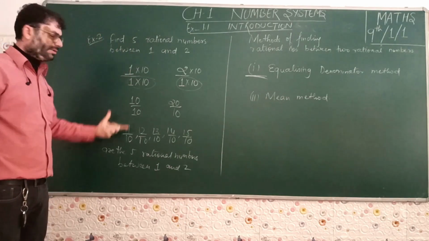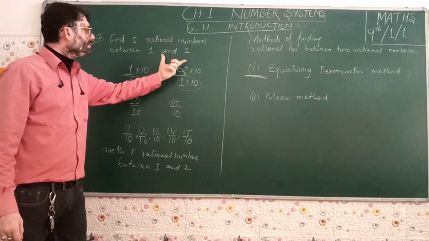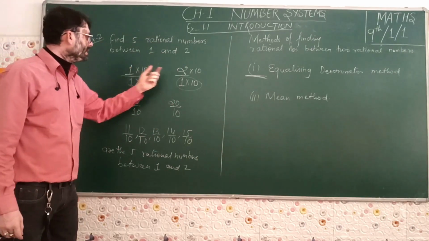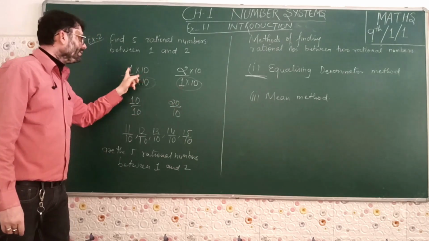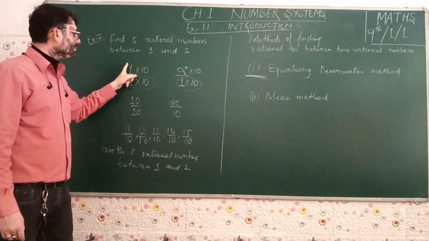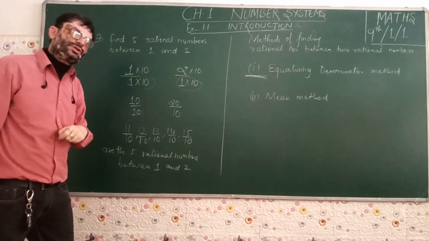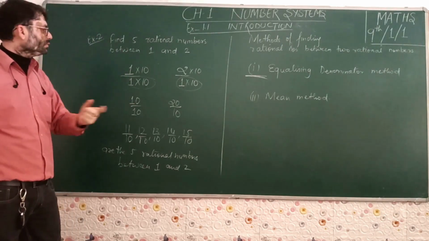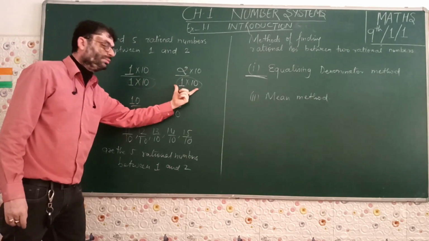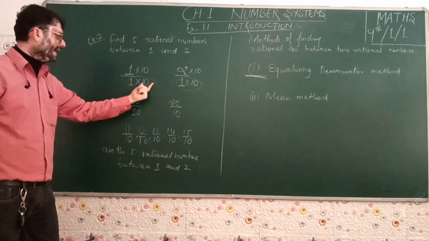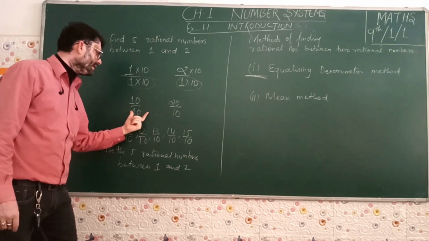Let us once again revise the example. We had to find 5 rational numbers between 1 and 2. We took 1 and 2 and the denominators were 1. Since the denominator was the same, but there were no numbers between 1 and 2, we used a multiplier of our choice, and that multiplier should be used in both the numerator and the denominator, keeping the denominators the same. So we took here 10. As soon as we multiply by 10, the denominator remains the same, 10 and 10.